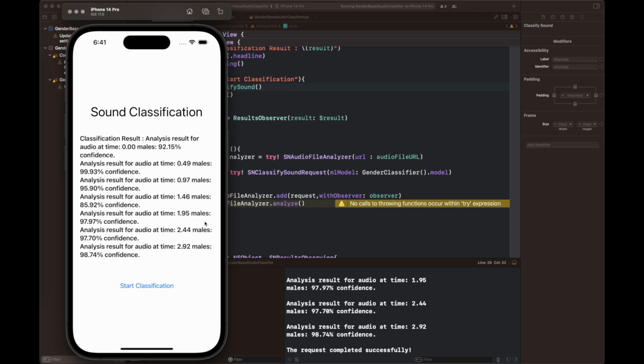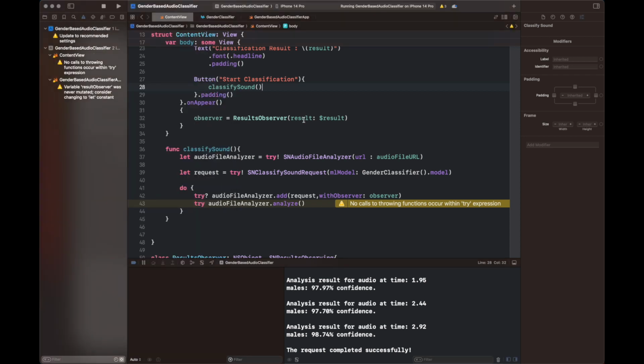So if you want to output just one gender for one sound sample, you can do this: you can average out all the values that it has given you for the percentages of female and male gender. So this is the result, and this is how we can use a sound model created by ML inside our Xcode project.